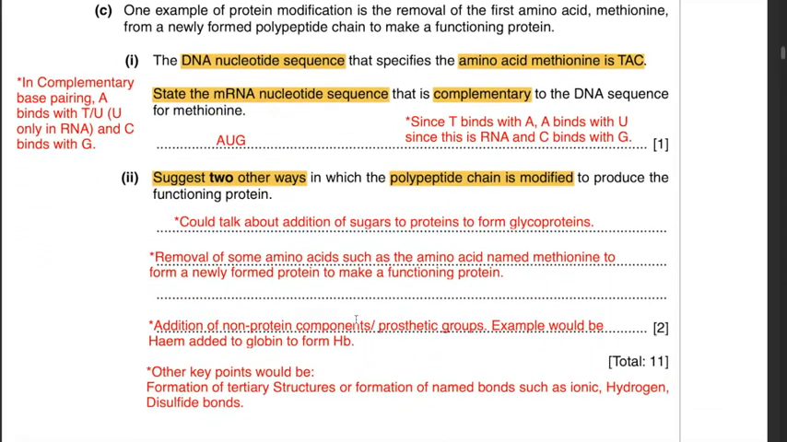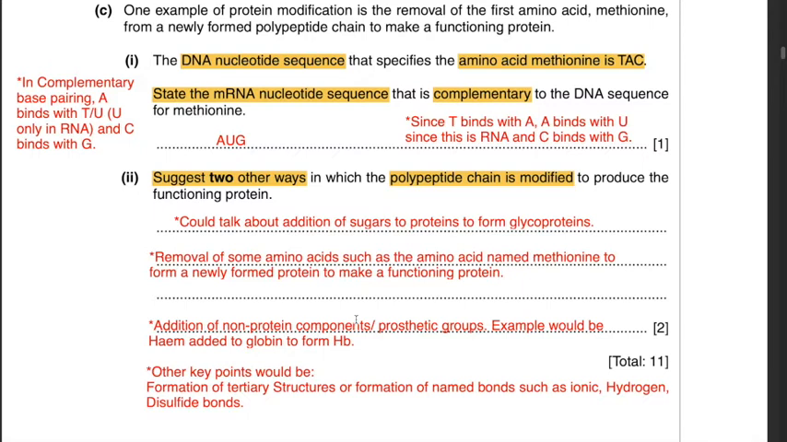Part C. One example of protein modification is removal of the first amino acid, methionine, from a newly formed polypeptide chain to make a functioning protein. The DNA nucleotide sequence that specifies the amino acid methionine is TAC. State the mRNA nucleotide sequence that is complementary to the DNA sequence for methionine.